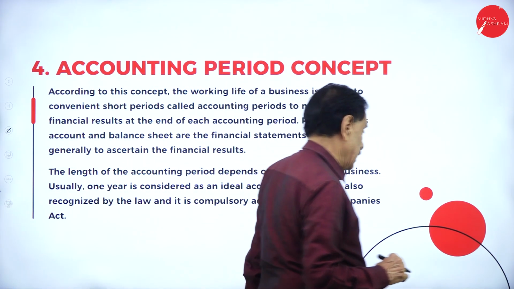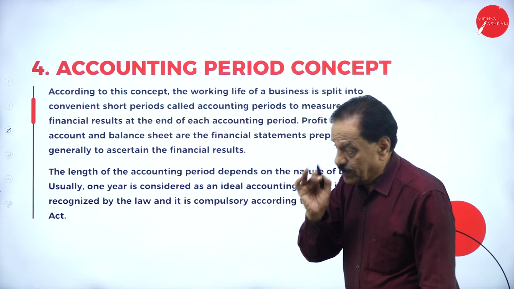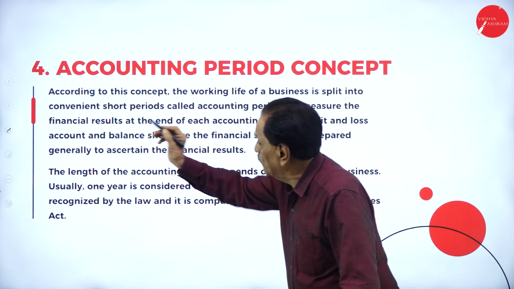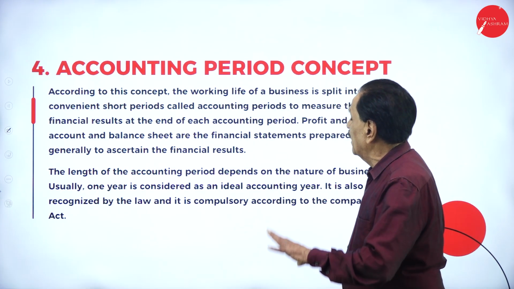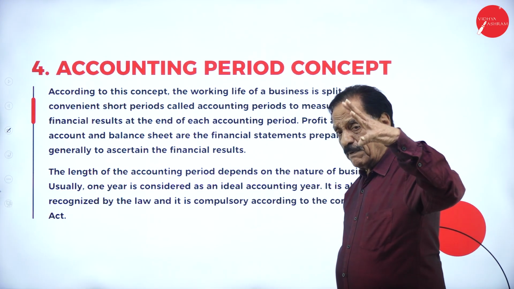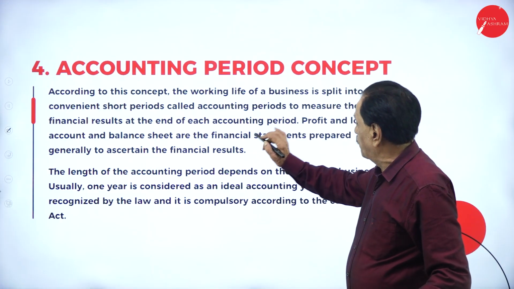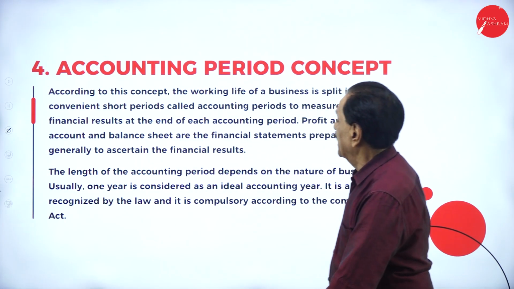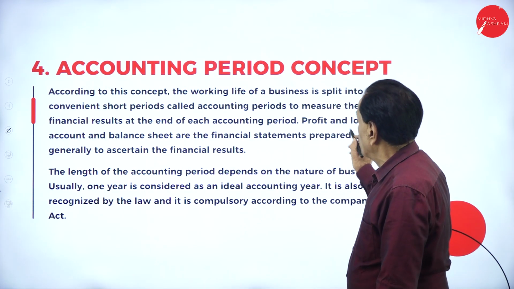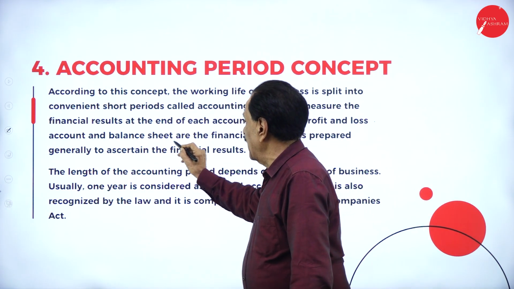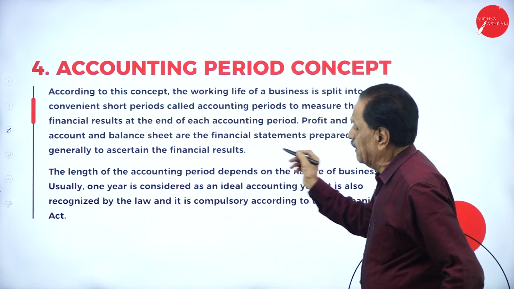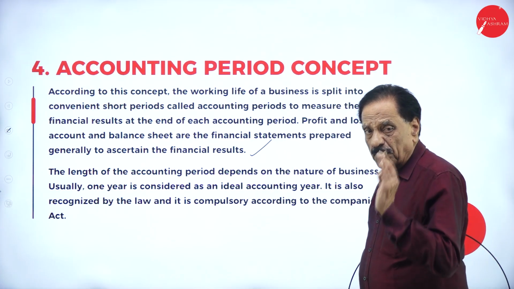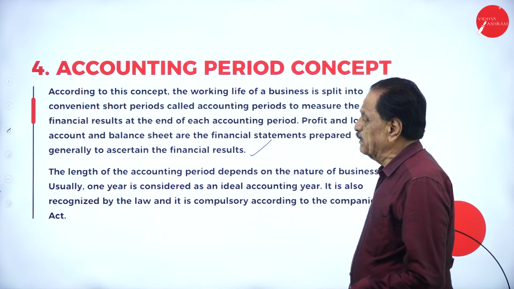Accounting period concept. According to this concept, the working life of a business is split into convenient short periods called accounting periods. The entire period can be split into a number of periods to measure the financial result at the end of each accounting period. Profit and loss account and balance sheet are the financial statements prepared generally to ascertain the financial result. Generally, it will be prepared once in a year, or once in 6 months also.